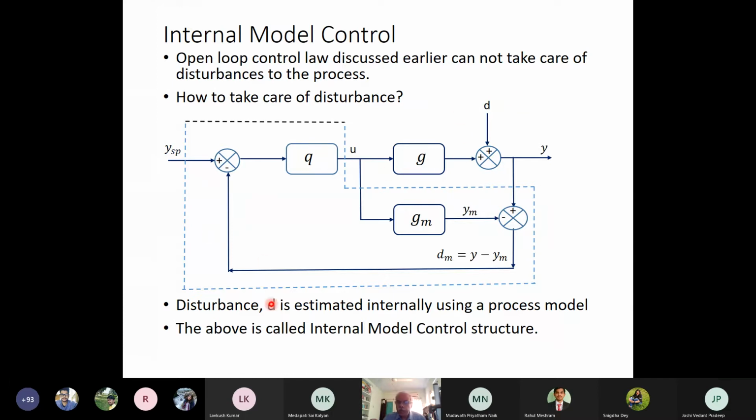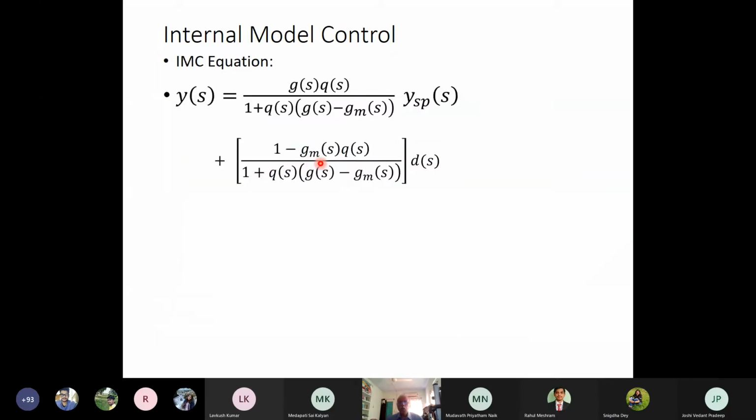Now, if you try to write down the equations for this internal model control structure, we'll have these IMC equations of this form. Ys will be [Gs Qs / (1 + Qs (Gs − GMs))] Ysps + [(1 − GMs Qs) / (1 + Qs (Gs − GMs))] ds.